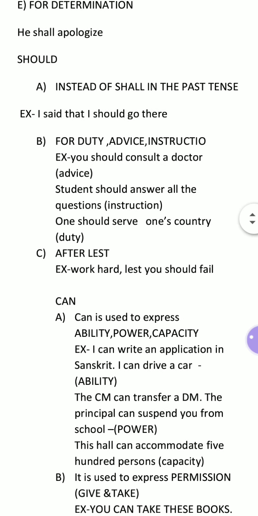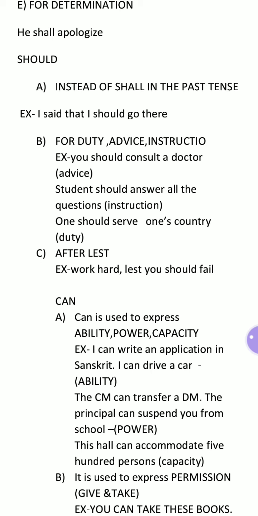Now the next modal verb is should. Just as would was the past form of will, similarly should is also the past form of shall, and in place of shall we will use should in the past form.